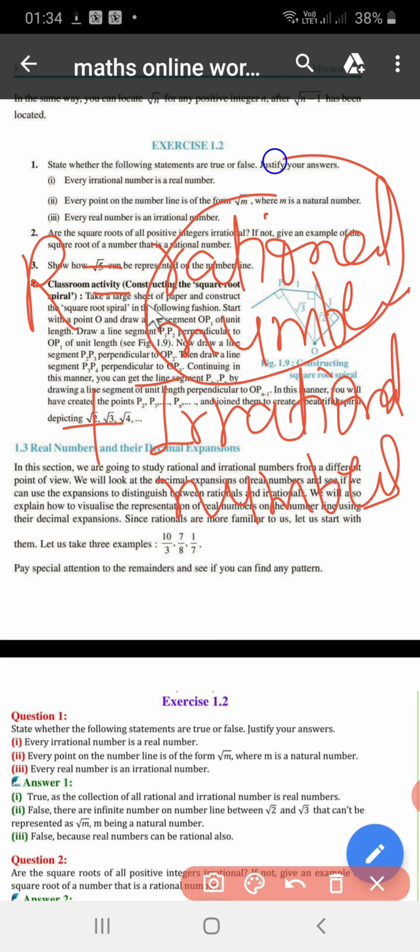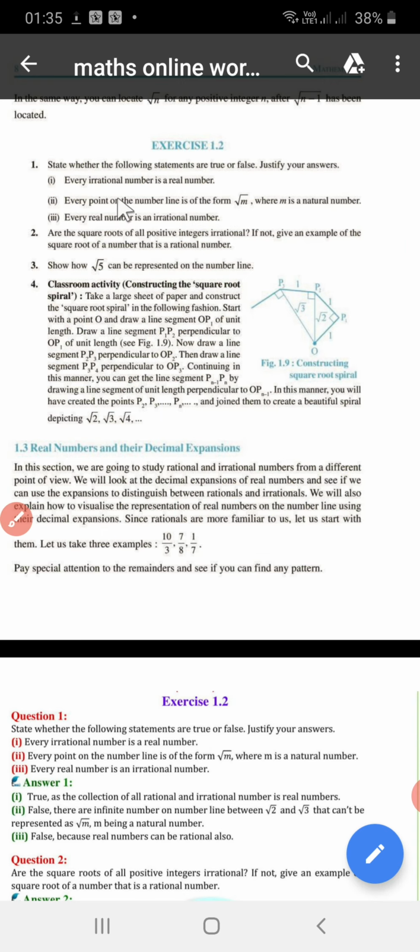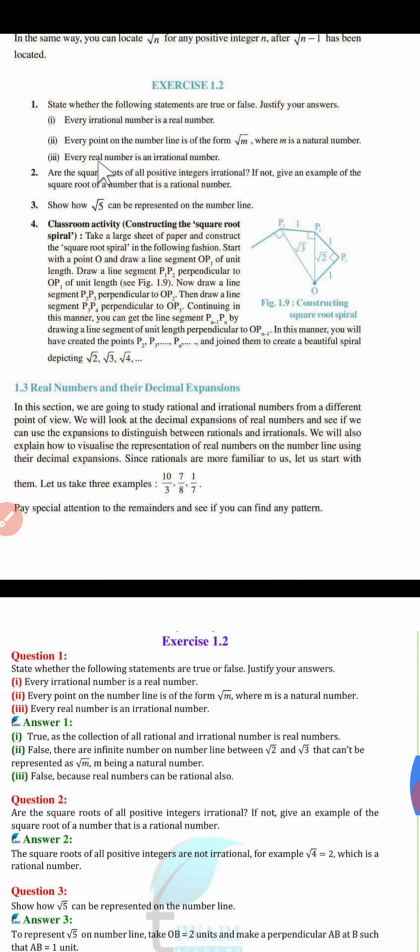That means rational numbers and irrational numbers together form real numbers. So, in this statement, what is written? Every irrational number is a real number. So, this is true. All the rational and irrational numbers together make real numbers. Okay, is it clear? So, first is true, because every irrational number is a real number. Every rational number is also a real number.